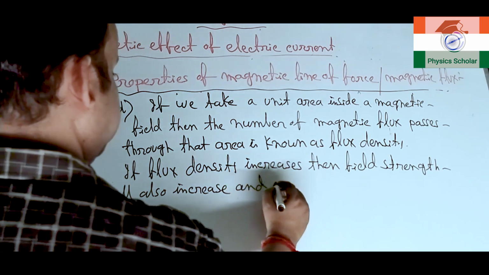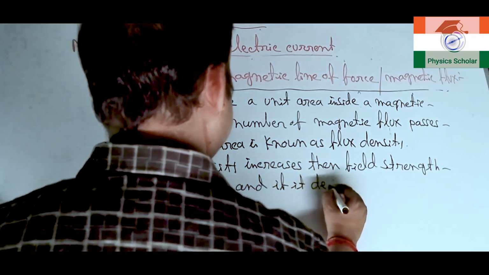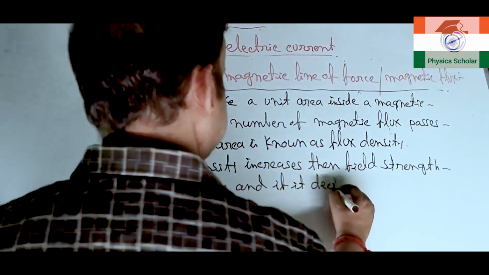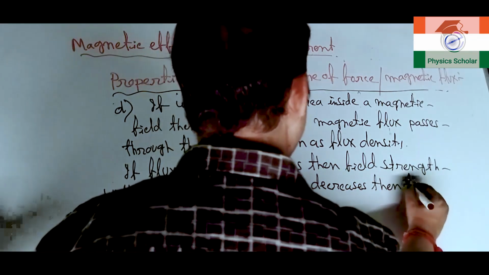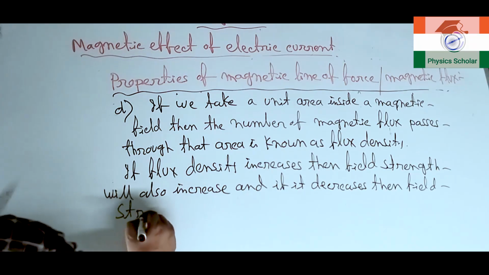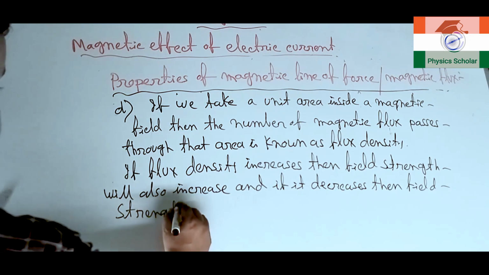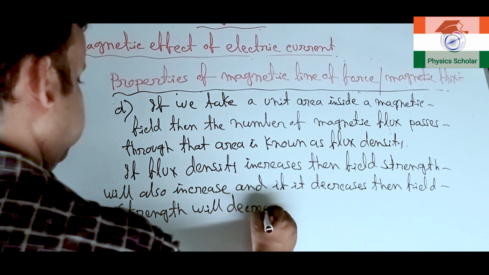And if it decreases, that means vice versa, then field strength will decrease.